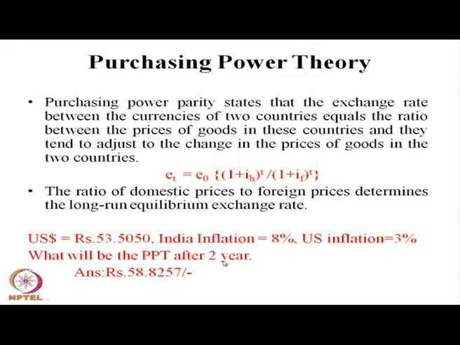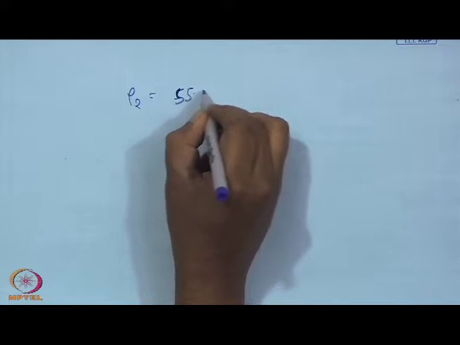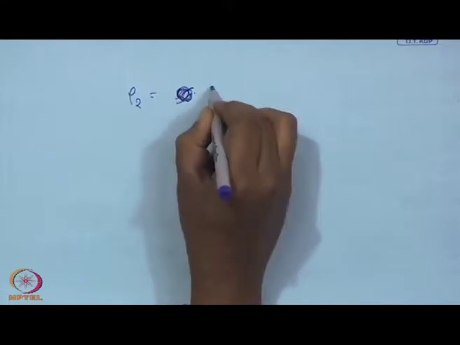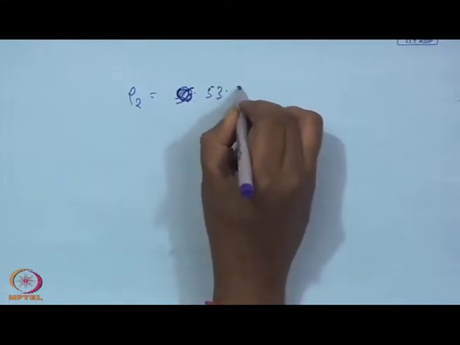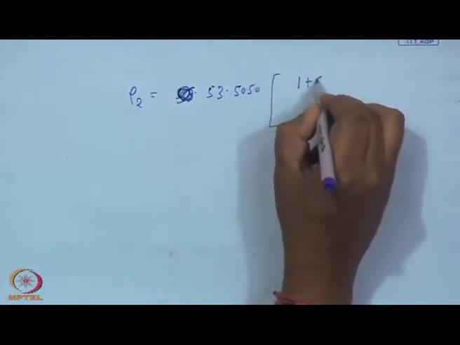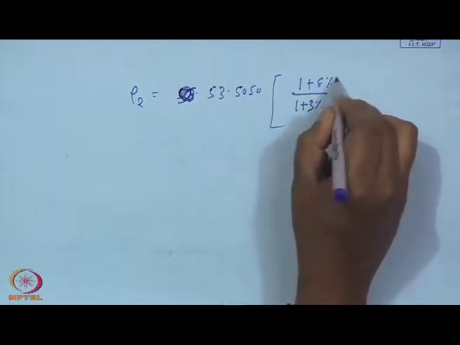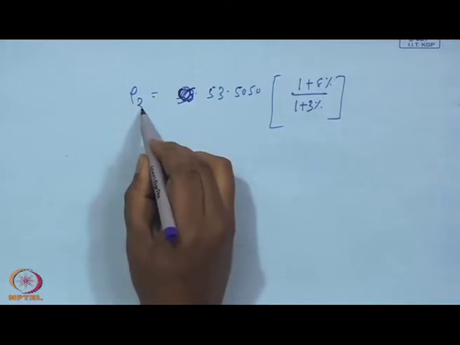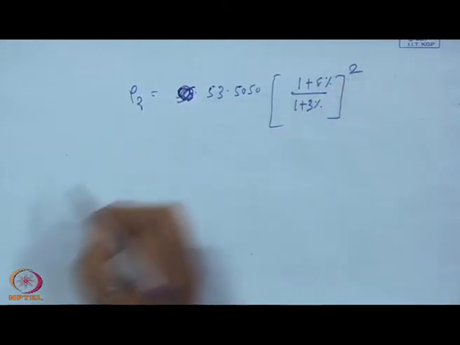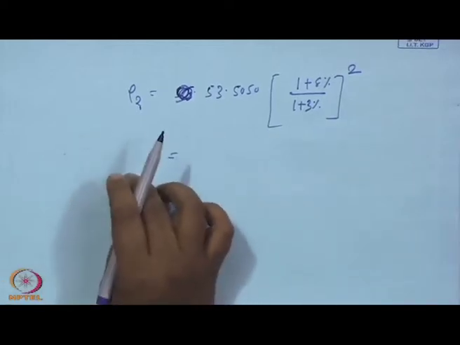Same thing: after 2 years, E2 will be the current spot 53.5050 into 1 plus 8% divided by 1 plus 3%, to the power 2. That will give you the purchasing power parity rate after 2 years.